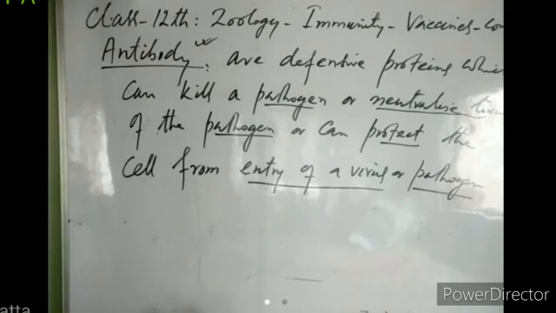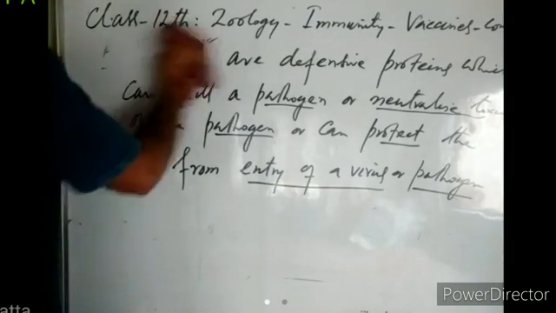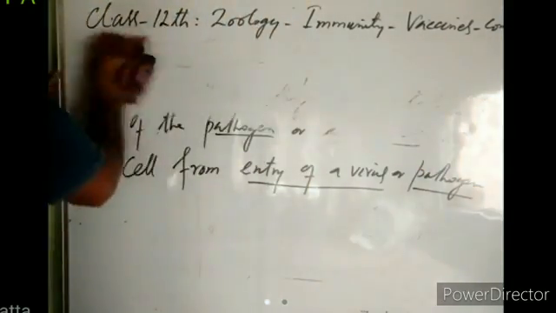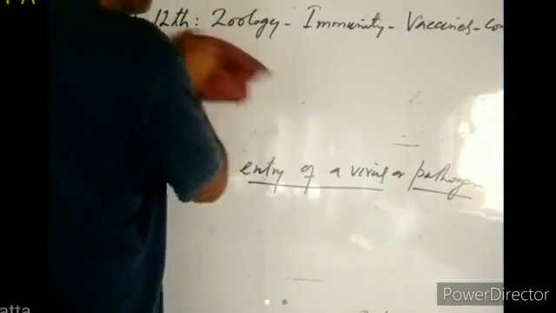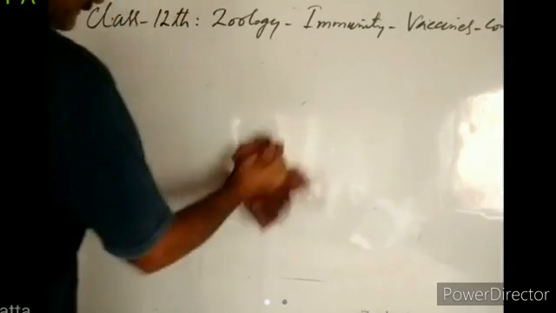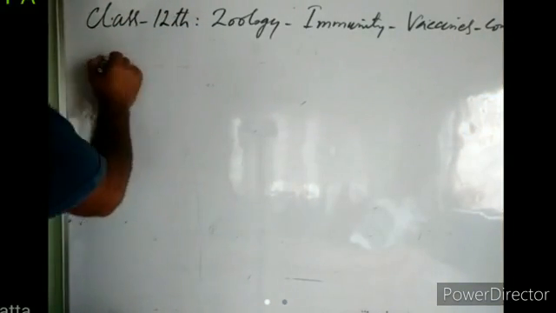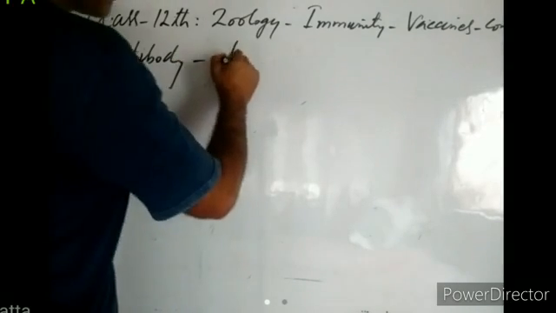So these are basically defensive proteins. Antibodies are not cells, they are defensive proteins. Each antibody is formed of 4 polypeptide chains. Now we will have a look at the structure of the antibody. An antibody is formed of 4 polypeptides.